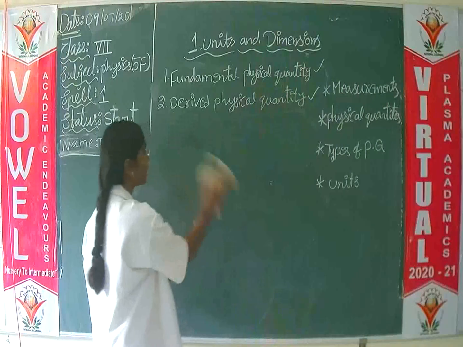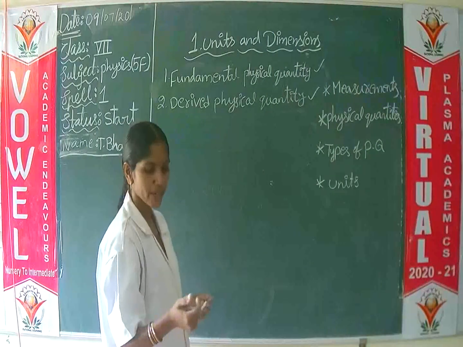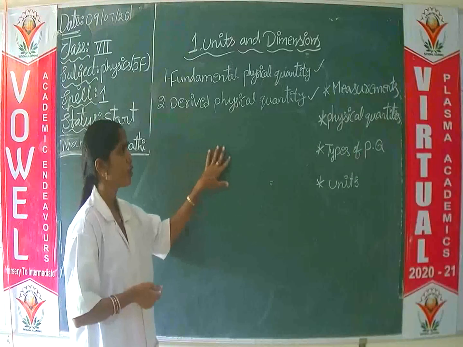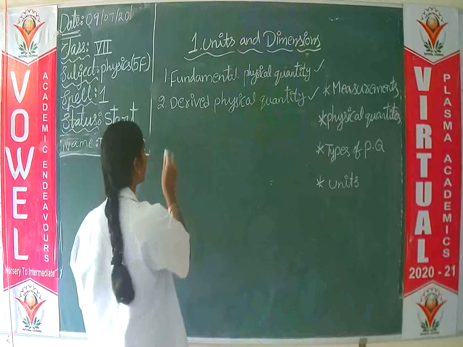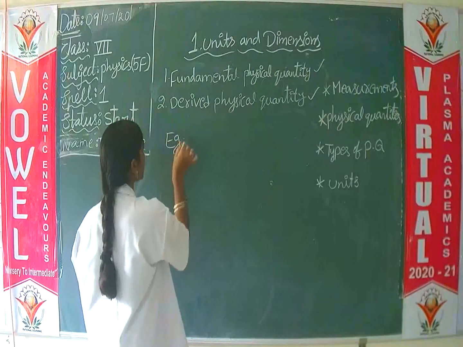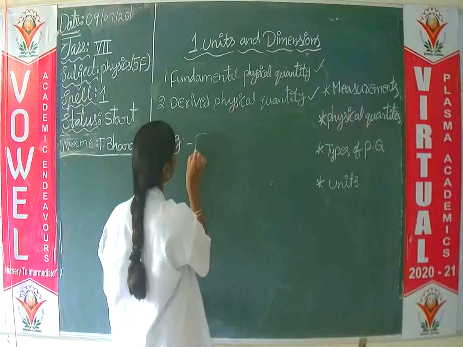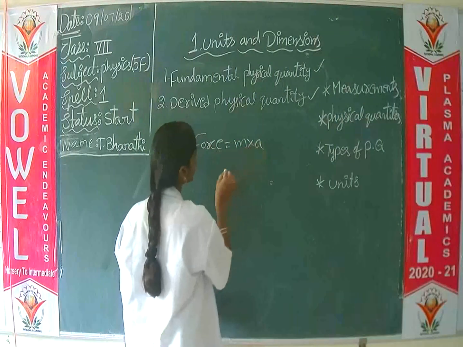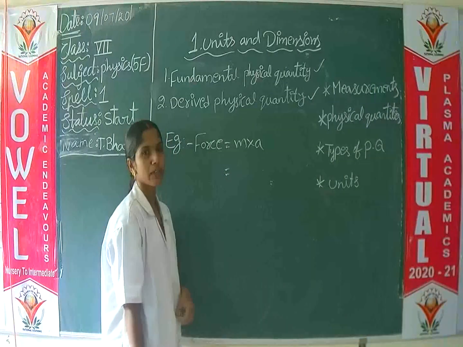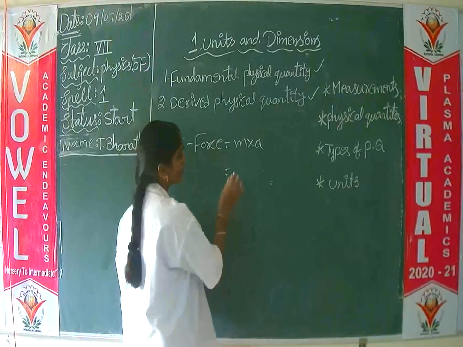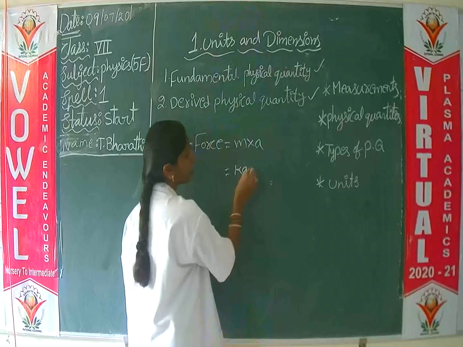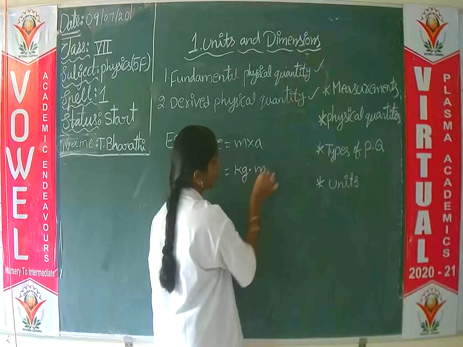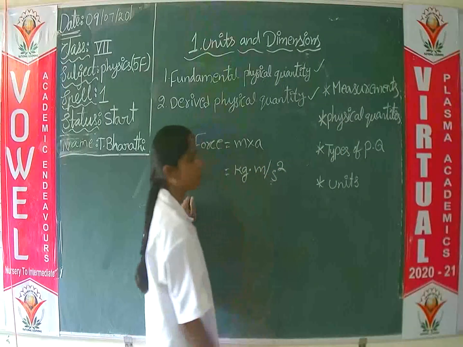And derived units. The unit of a derived physical quantity is called a derived unit. For example, force. Force equals mass into acceleration. What is the SI unit of mass? Kg. Into, what is the SI unit of acceleration? Meter per second square.